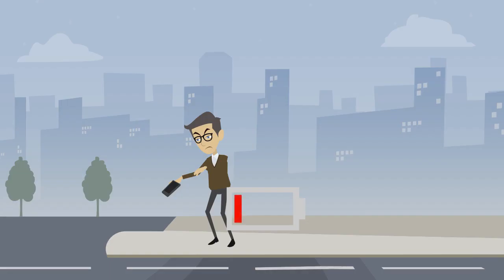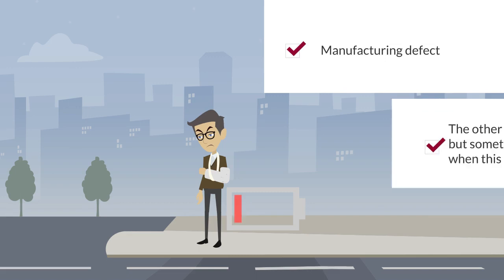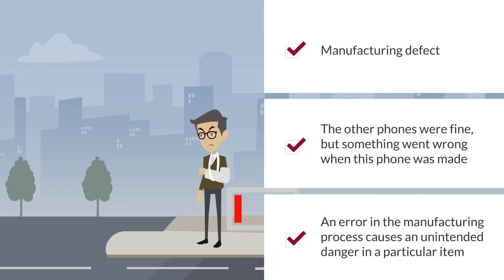Not only does the battery fail on the cell phone, but it catches on fire, and our unlucky buyer is injured. The buyer should have a manufacturing defect claim. The other cell phones were fine, but something went wrong when this phone was made. An error in the manufacturing process caused an unintended danger in this particular product.